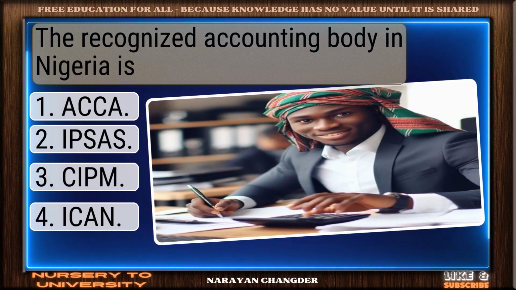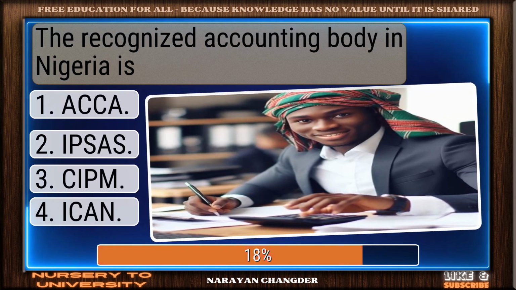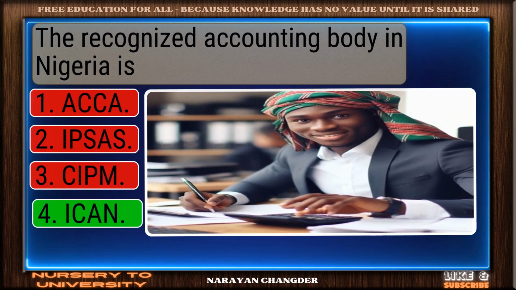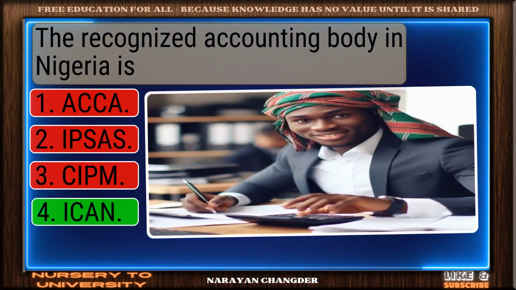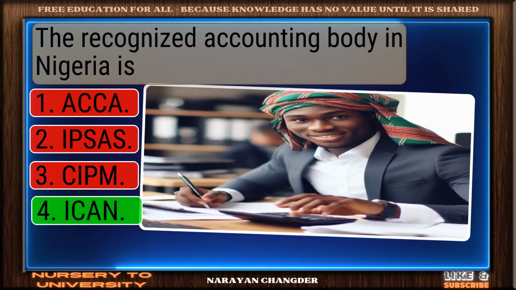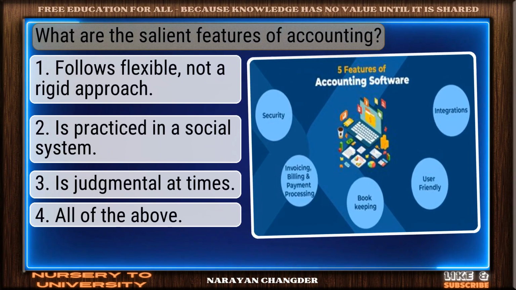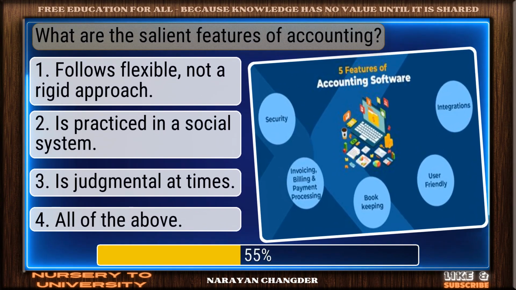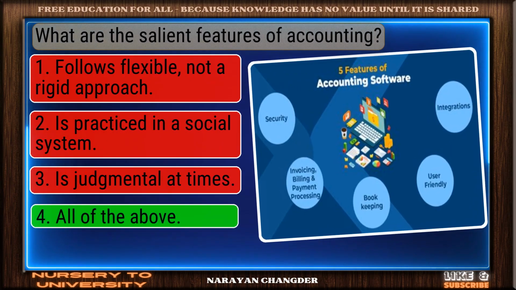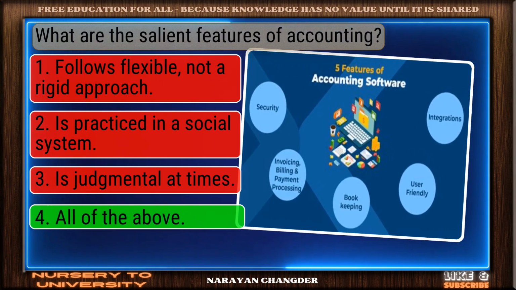The recognized accounting body in Nigeria is. Correct response. ICAN is the most accurate answer. What are the salient features of accounting? Right choice. All of the above is the best answer.